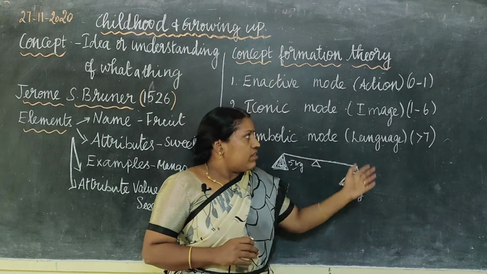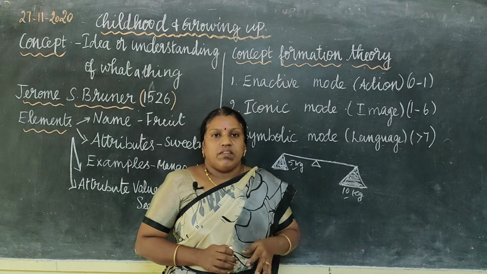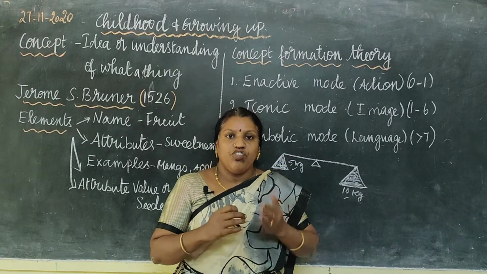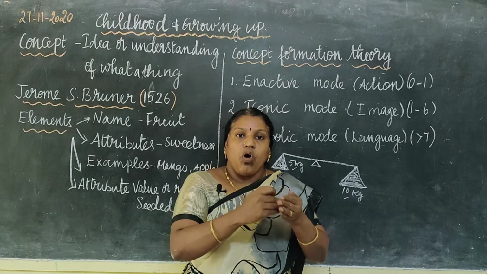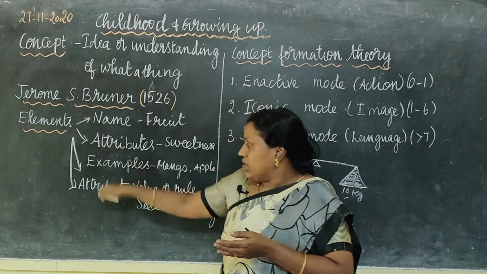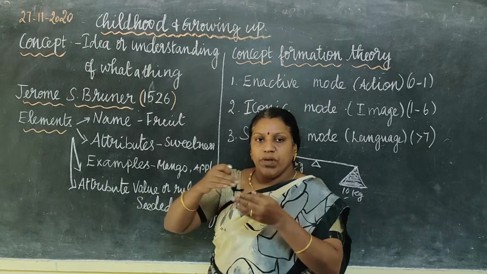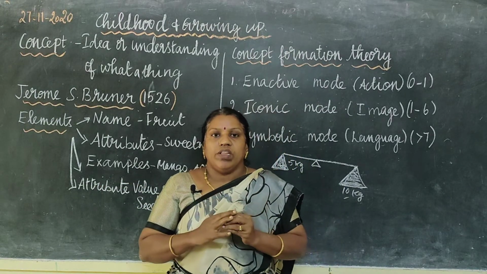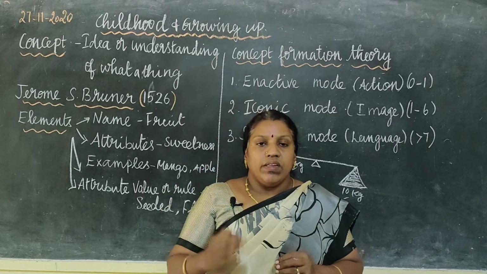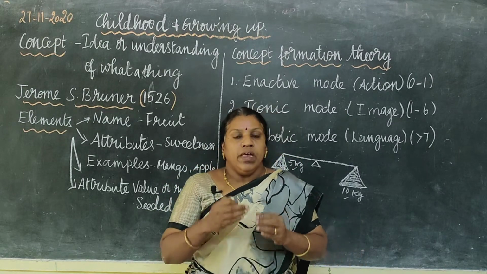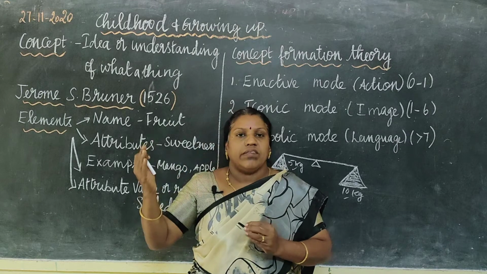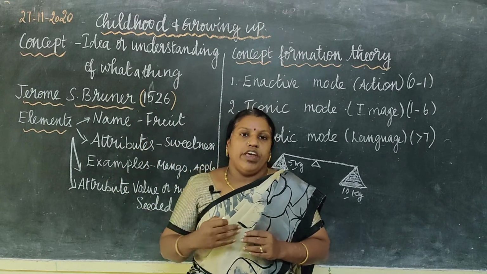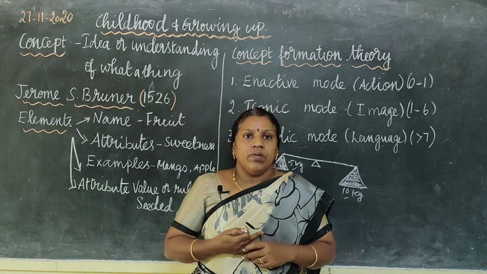So why are we learning all these theories? When we teach a concept to children in the classrooms, we should make them learn in smaller parts, which are nothing but the elements. We should make them learn the elements, and then only they will be able to form any concept with a very clear idea. So as teachers, we should teach them in simple parts, make them understand the wider concepts, and then they can form their own abstract thinking. Okay. Thank you.